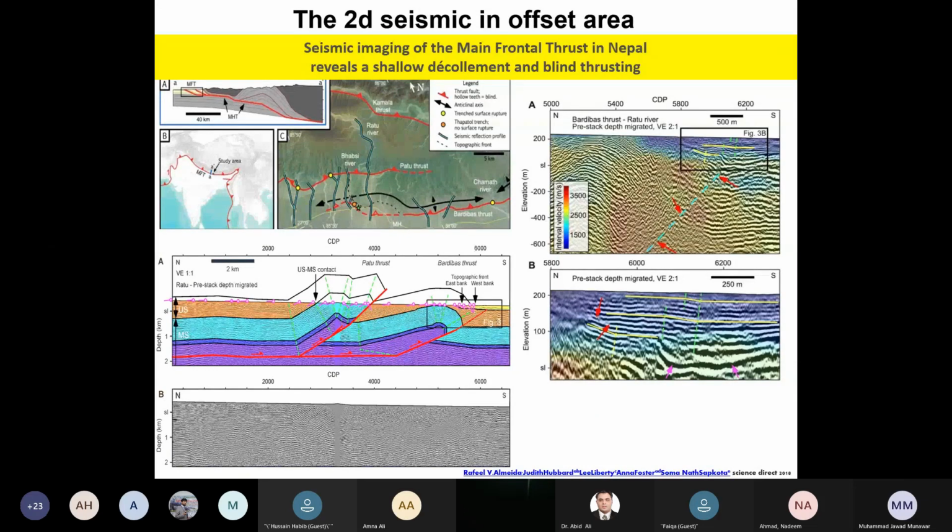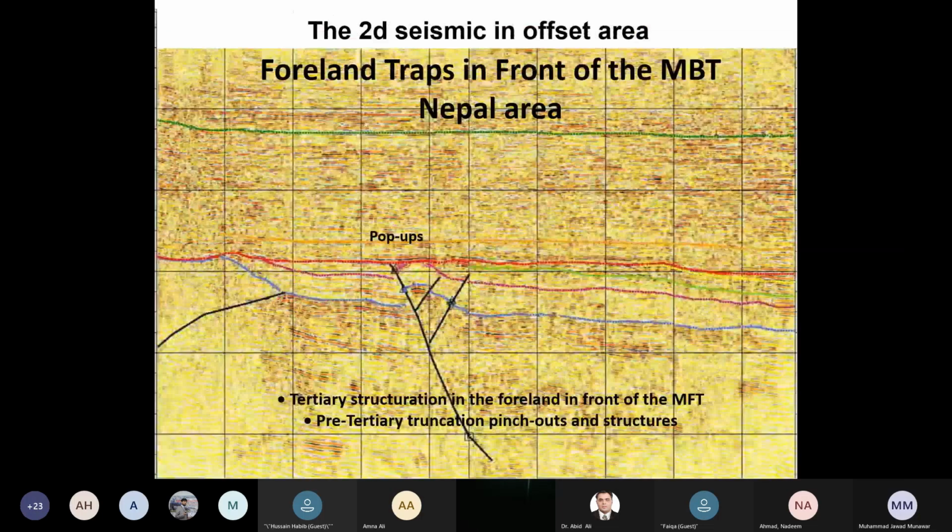This is again a seismic. You can see a clear fold pop-up above the MBT in the hanging wall, and below the MBT we do see some monoclinal geometries, but here in this lower part of the section we can see two anticlinal folds. There is an uninterpreted version of the seismic line below, and you can see both the faults and these folds, which have been mapped in the outcrop shown in the Landsat map.